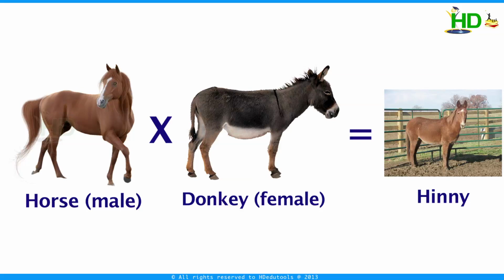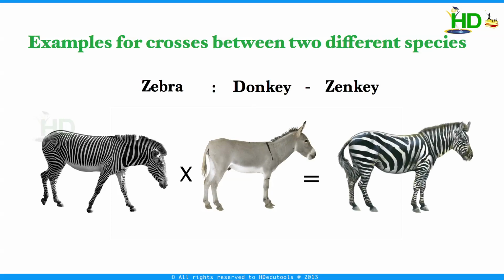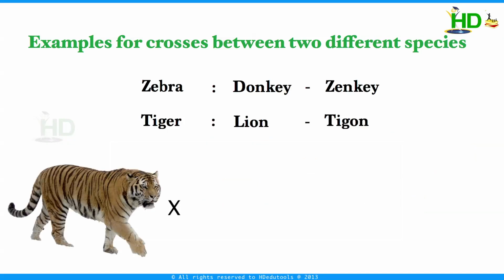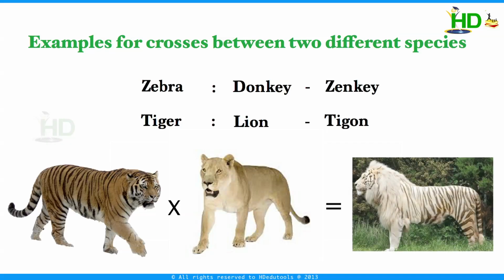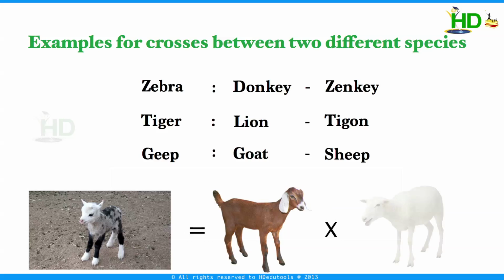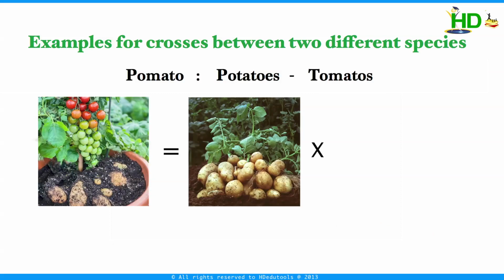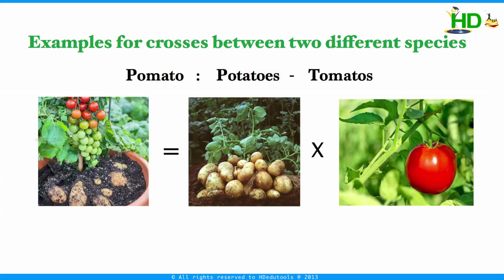Similarly, there are some other examples of crosses between two different species. A zebra mated with a donkey produces a zonkey, with ears and back like those of a donkey and striped legs and hips like the zebra. It is sterile. A tiger mating with a female lion produces a tigon. It is also sterile. Geep is the product of a goat and a sheep. Not only in animals, but in plants too: pomato is a combination of potato and tomato and it produces no seeds.